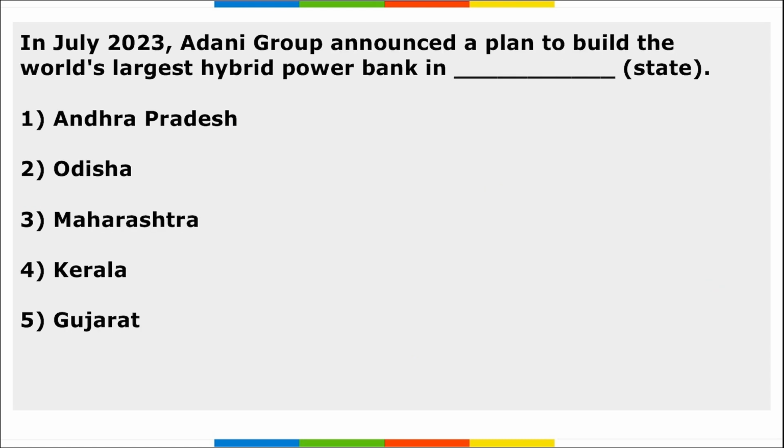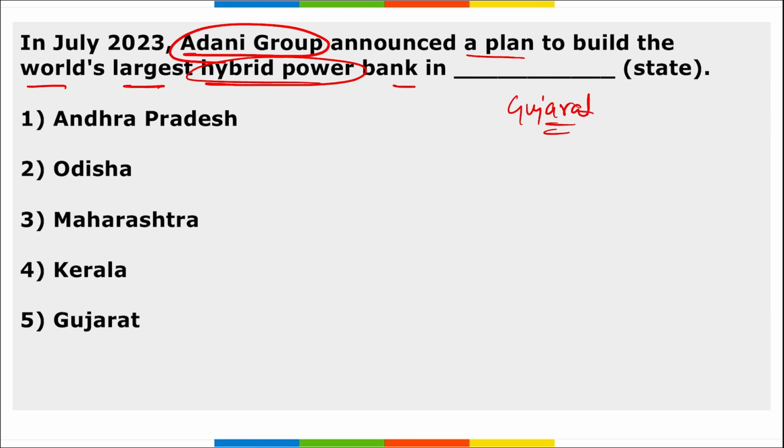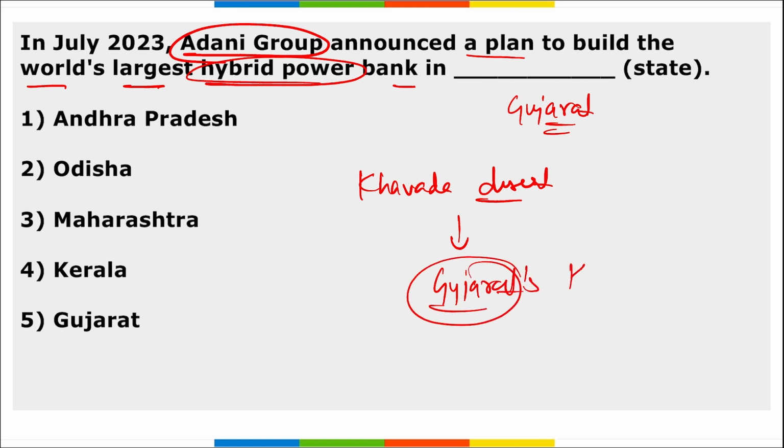4.2%. Next, Adani Group has announced a plan to build the world's largest hybrid power park. Where? This world's largest hybrid power park will be developed by Adani, and it will be located in Gujarat. Correct. So Adani Group will build the world's largest hybrid power park in the Khavda Desert, which is in Gujarat's Kutch district.